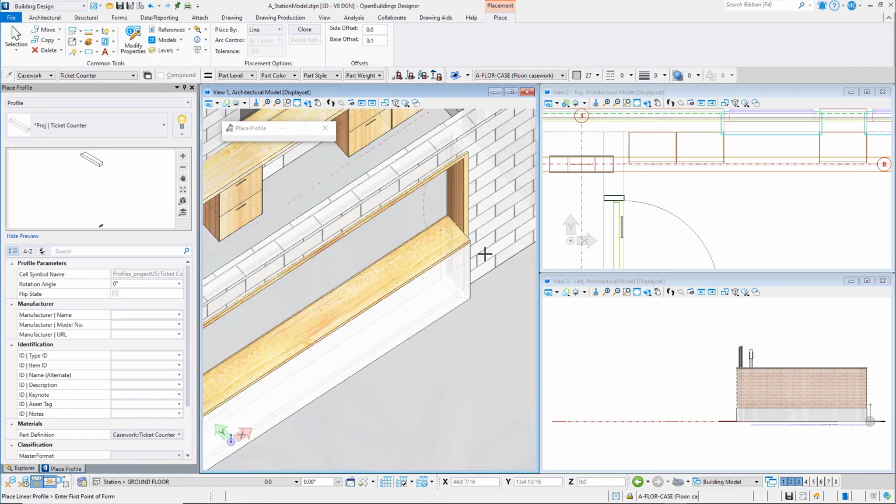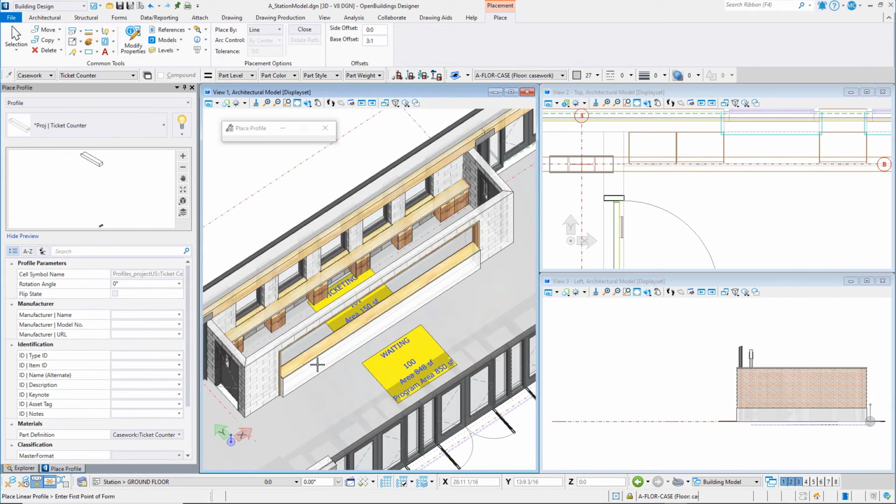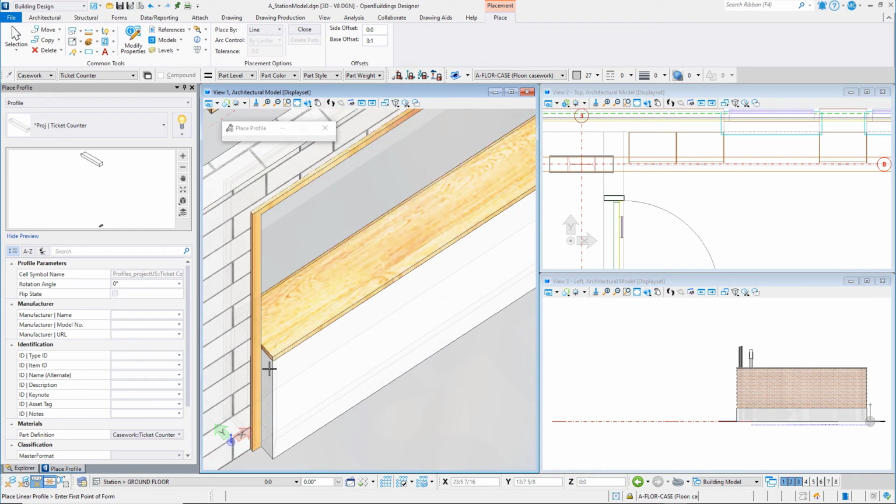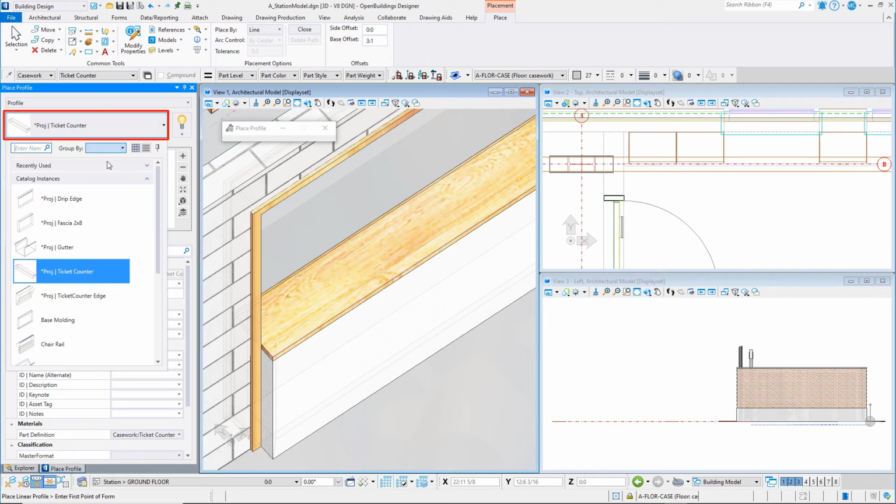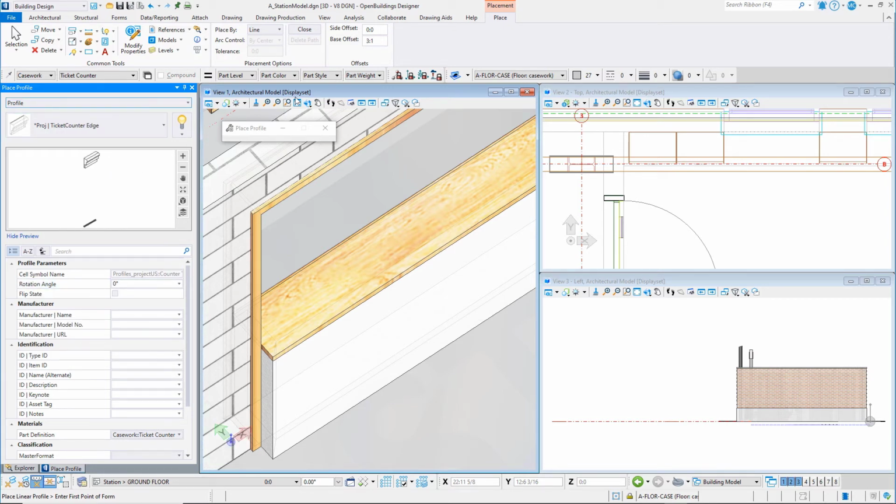Now this second counter needs some trim at the exposed front edge. Again, we can use the profile tool for this. Change the catalog item to Project Ticket Counter Edge, and change the base offset to 0, and unlock the ACS plane and ACS plane snap locks. We will place this profile by tracing the counter edge.